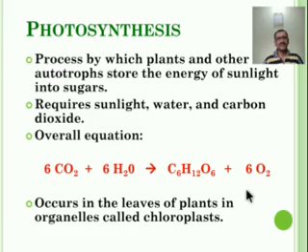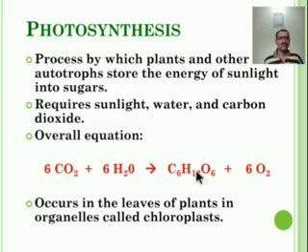Photosynthesis is the process that converts solar energy. The sunlight is utilized, and that solar energy is converted into chemical energy. This is the carbohydrate, in the form of chemical energy, stored in the chemical bonds of glucose.